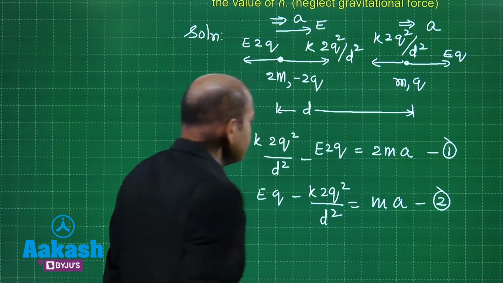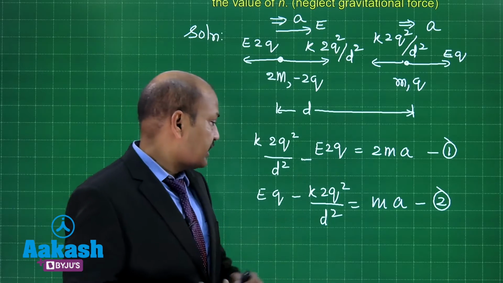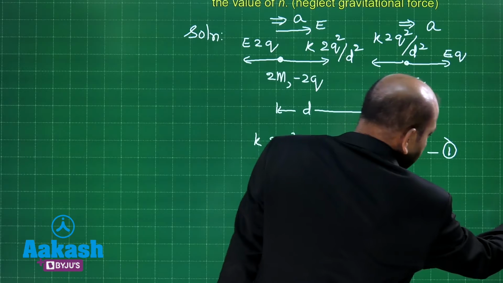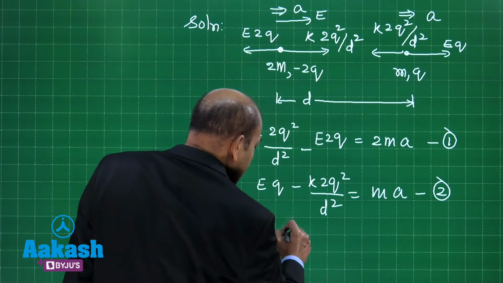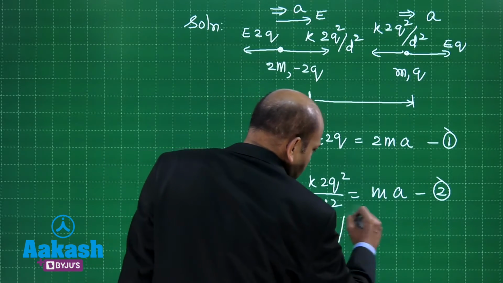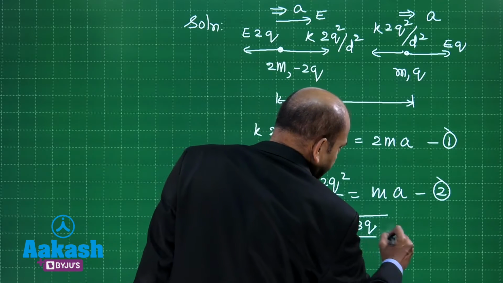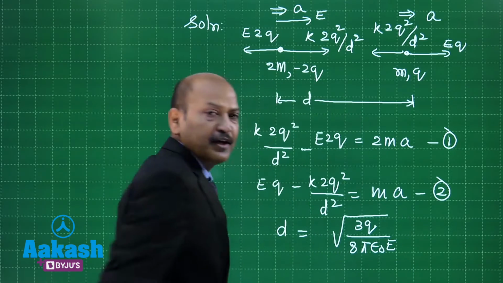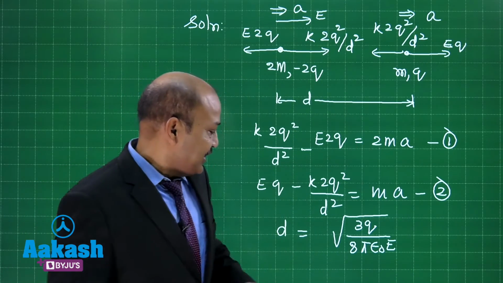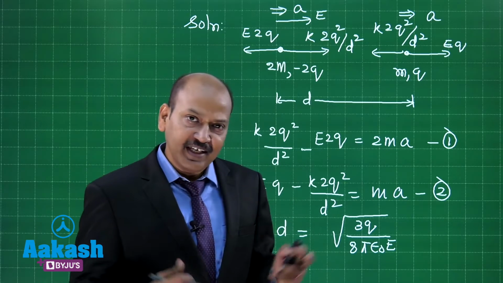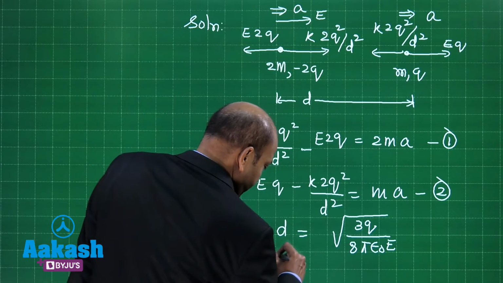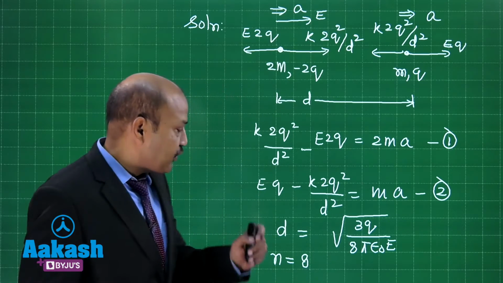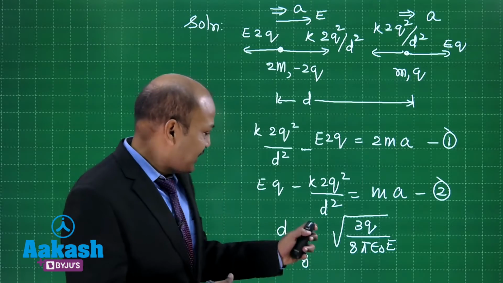So these are the two equations which will give us the expression for d, and when we solve, we find that the value of d turns out to be equal to square root of 3q divided by 8 pi epsilon naught E. So the question is done already. The value of n turns out to be equal to 8. So we can finish the discussion of this question with this statement that the value of n which is asked in the question is 8.